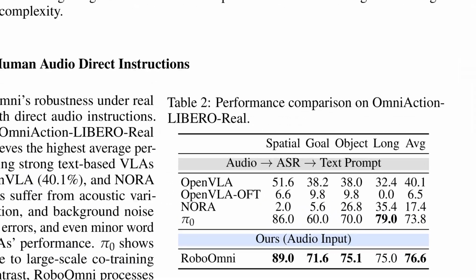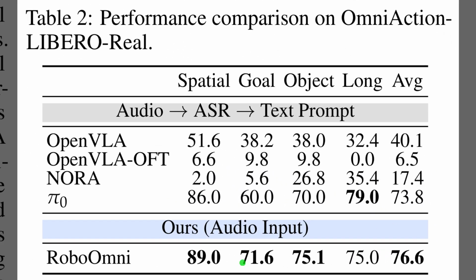So, Table 2 compares real human audio performance on OmniAction Libero Real. The bottom row highlights the direct audio input result. RoboOmni leads with an average of 76.6. The strongest cascaded pipeline, Pi0, reaches 73.8. Audio to automatic speech recognition to text pipelines, which convert speech to text before reasoning, lag, with OpenVLA at 40.1. Nora records 17.4. And direct audio helps because it avoids recognition errors from accents and noise.